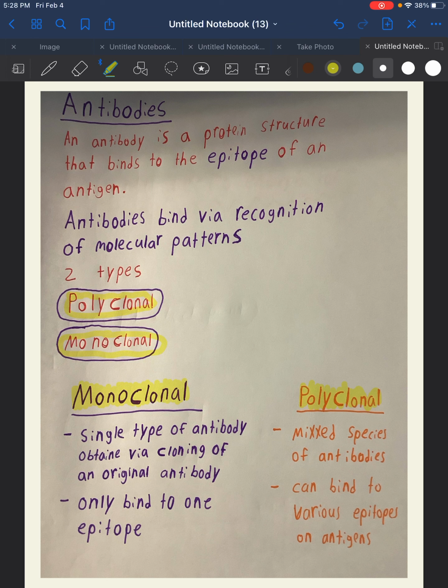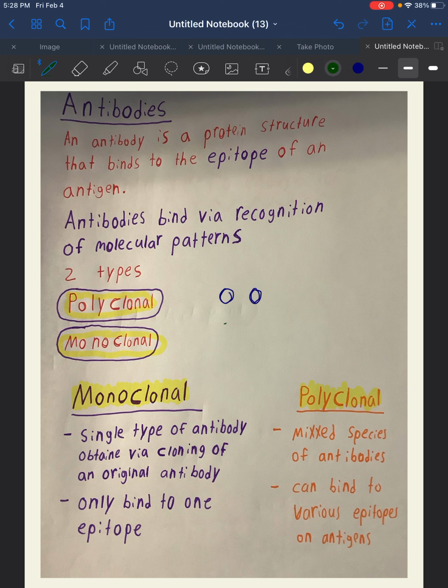Now, antibodies are very specific to what they bind to. They can only bind to one epitope. They cannot bind to various epitopes. One antibody per one epitope. That's how to think of it. So the difference between monoclonal and polyclonal is monoclonal antibodies come from the same lineage, so they are basically identical twins. Now, monoclonal antibodies bind to the exact same epitope.